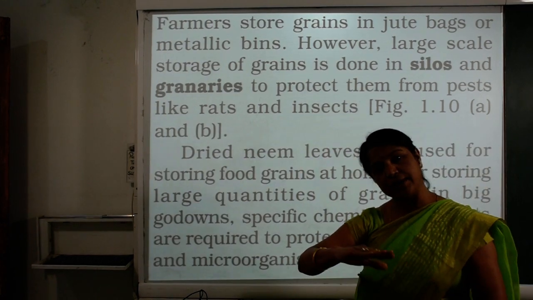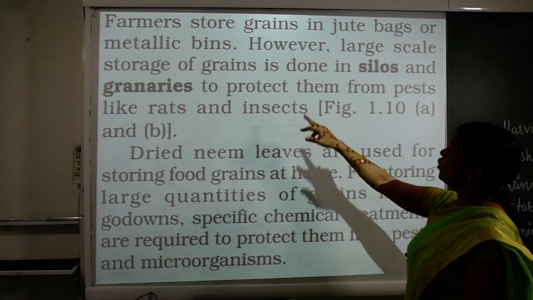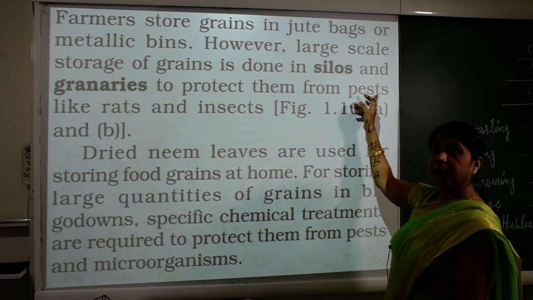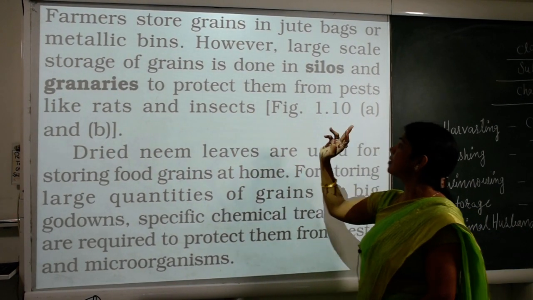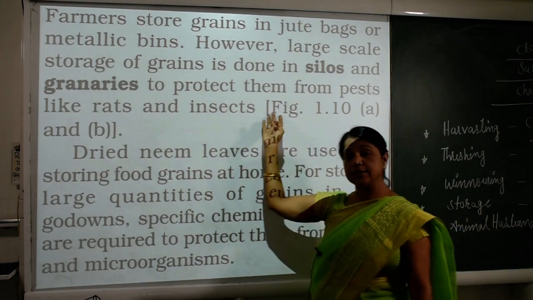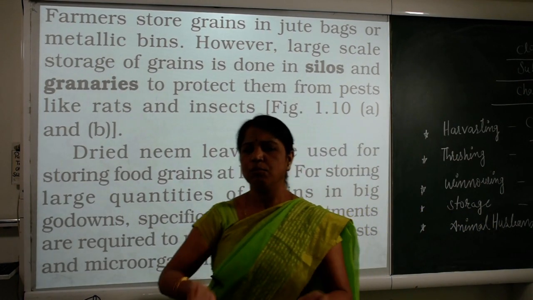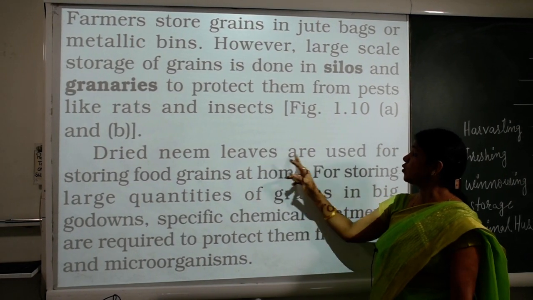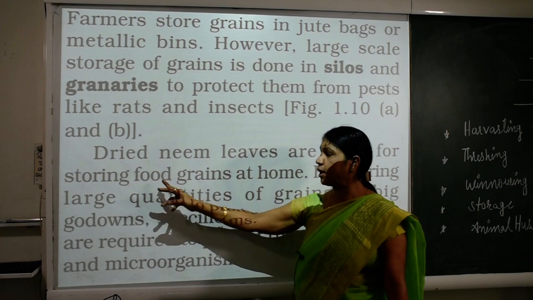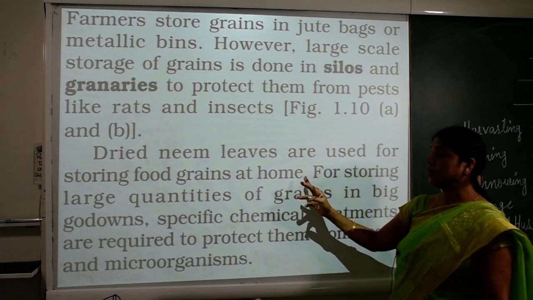Silos and the big type of granaries protect grains from pests like rats and insects. This figure is shown in your textbook. Now, dried neem leaves are used for storing food grains at home.